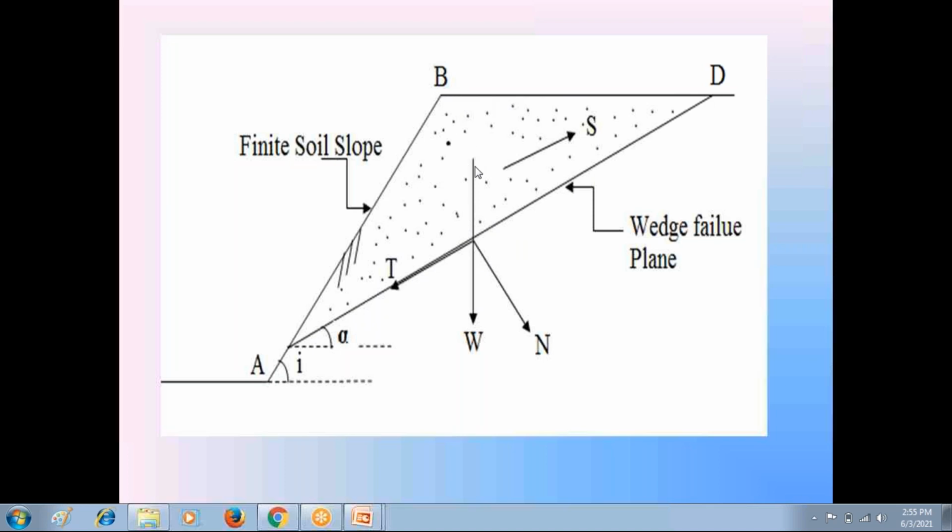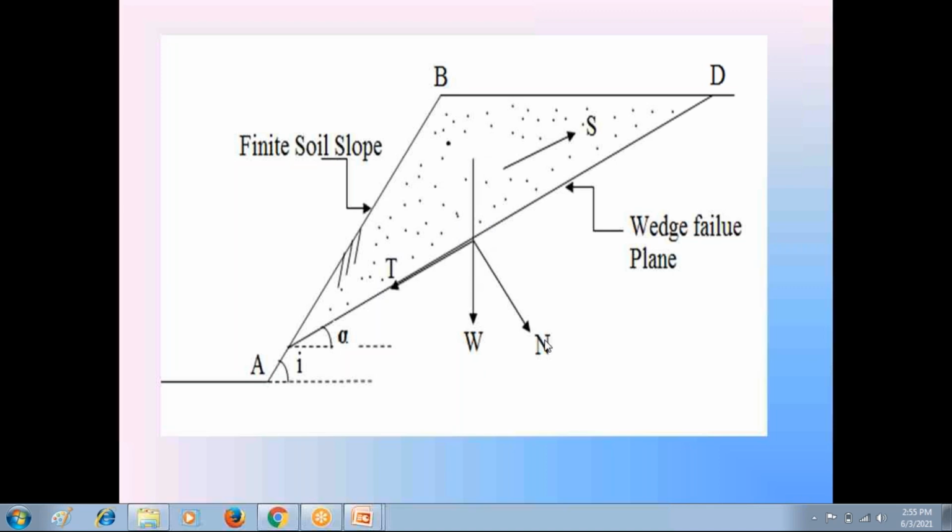Find the weight of the soil ABD, W. W is equal to gamma into the volume of this ABD portion. Both are known. Volume is known, gamma is known. So we know this value of W. Now resolve this W into two components.